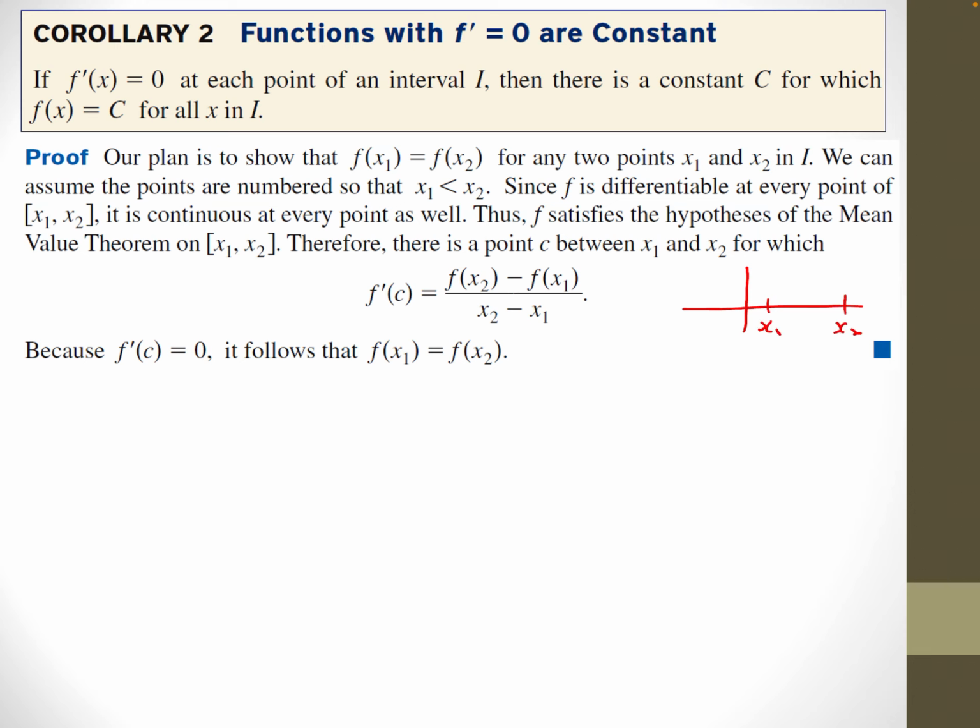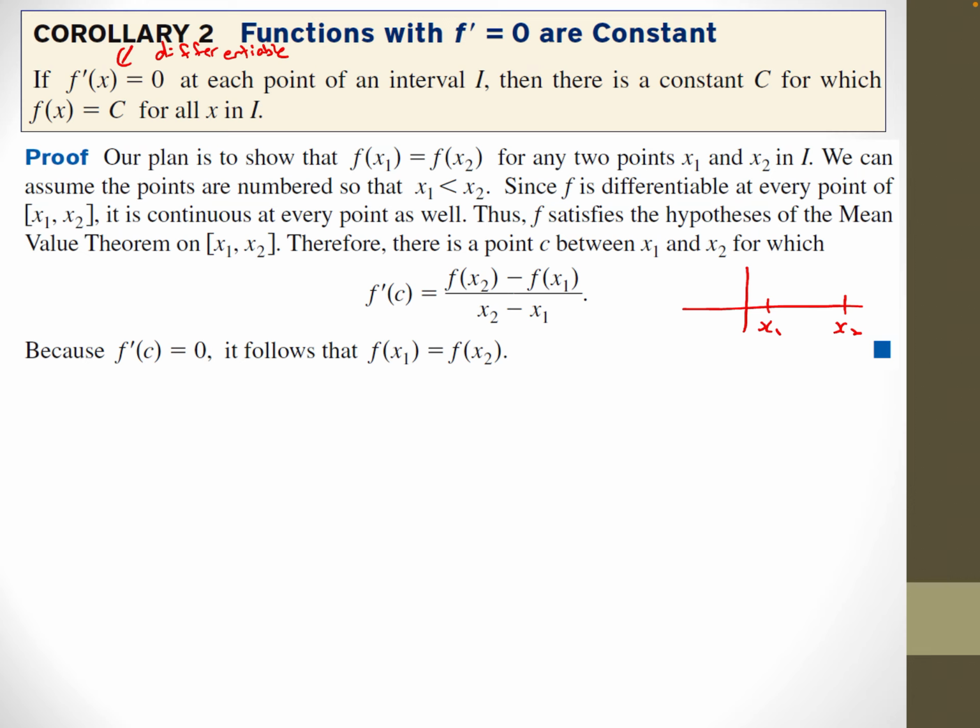Now, since it's differentiable, f prime at x equals 0 implies that it must be differentiable. It's saying that we can find the derivative, and that derivative is 0 all the way through here. So this thing is differentiable. Then it also must be continuous. If you're going to be differentiable, you have to be continuous.